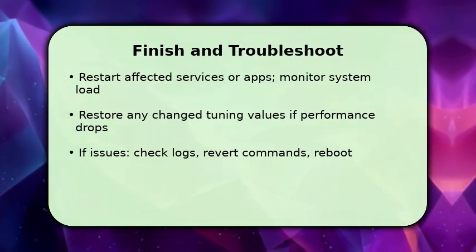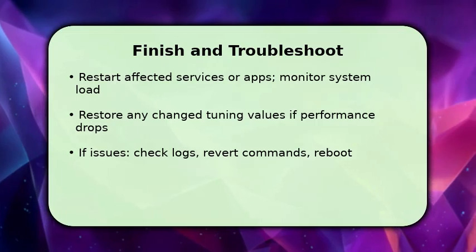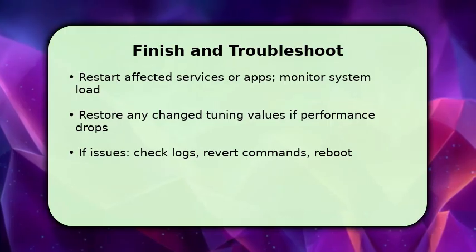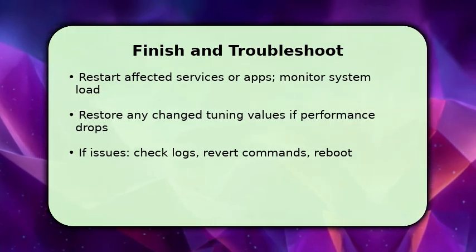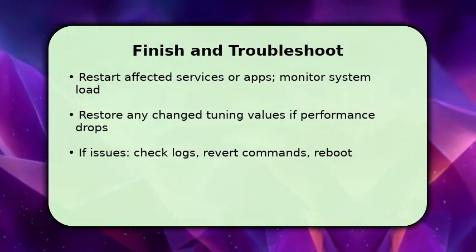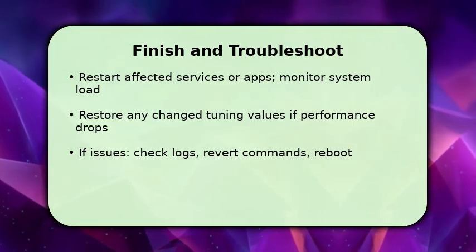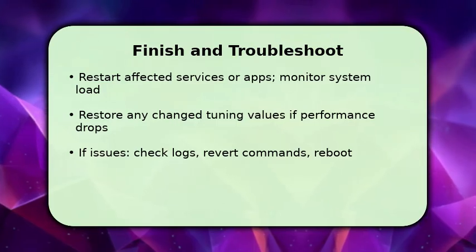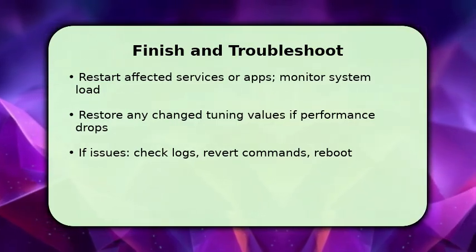If you modified tuning parameters, make sure to restore them if overall performance worsened, because aggressive cache dropping can harm throughput. If something goes wrong, check system logs, undo the commands you ran, and if necessary, perform a full reboot. That resolves lingering kernel state problems and returns the system to a known good baseline.